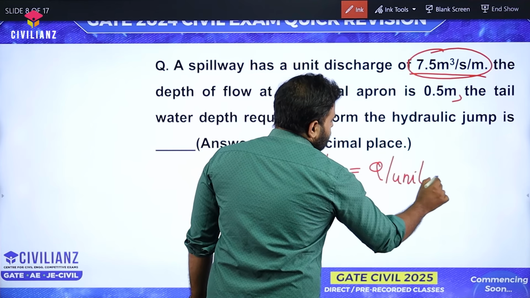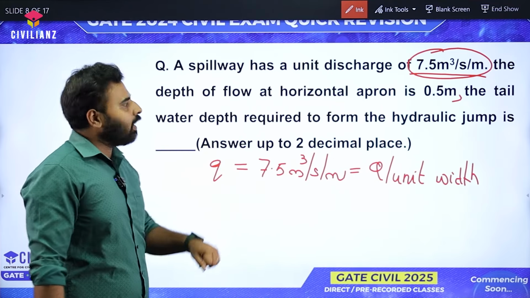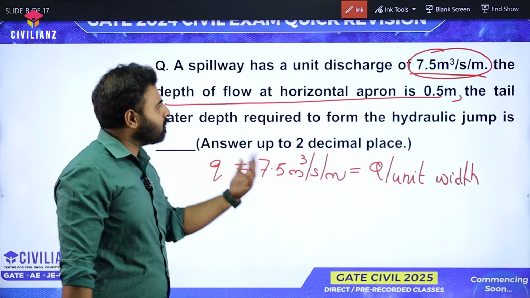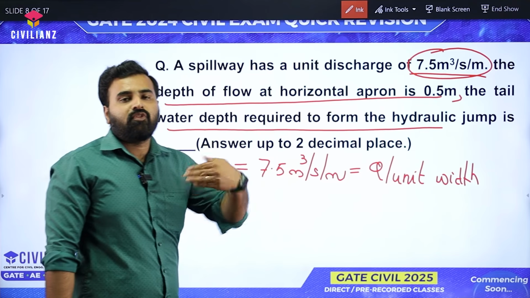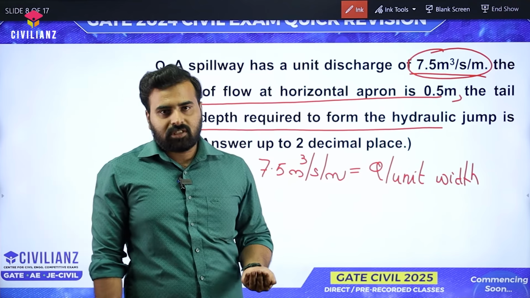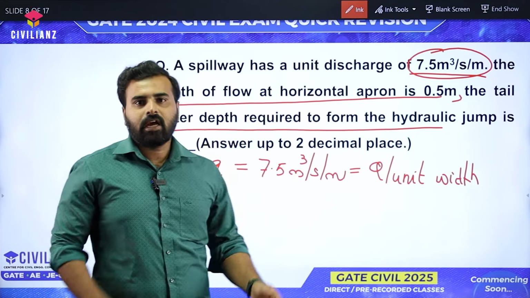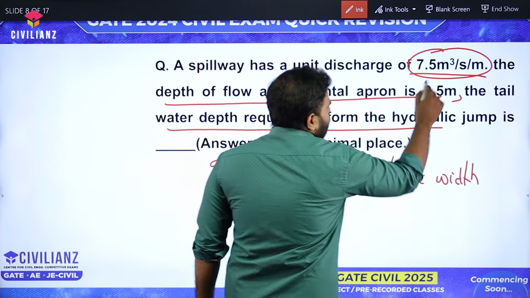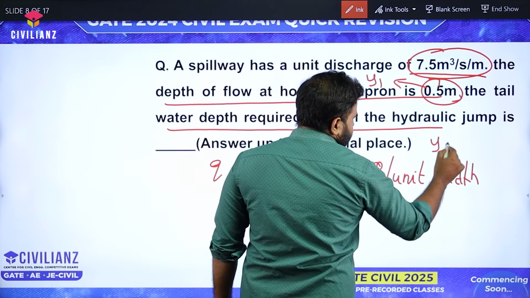So once we know this value, and again there is a flow depth of 0.5 meter, and what is the depth of water required for the hydraulic jump, which means we have to find the depth after the jump. The depth before the jump is given as 0.5 meter, we have to find the depth just after the jump. So this is y1, we have to find y2.